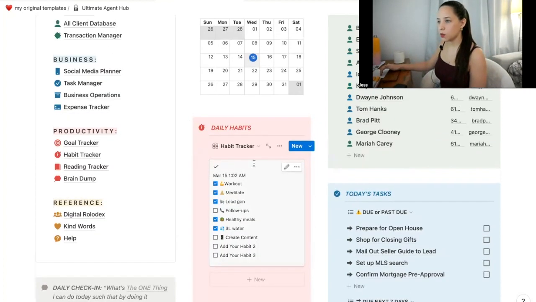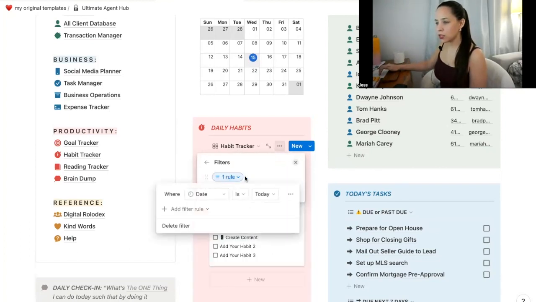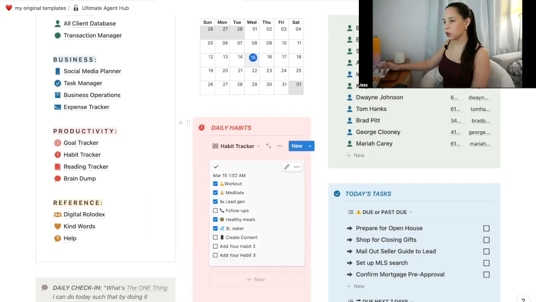Next, what I want to show you is that there is a filter on this view that has a rule where today, the date is today. So this small little view here will only show you today's entry. It will not show you the entries of all the previous days where you've checked off all your habits. It will only show you that little window for today.